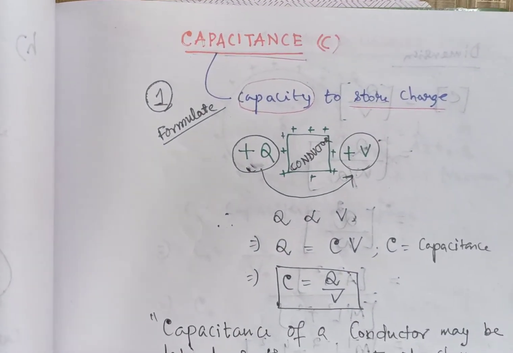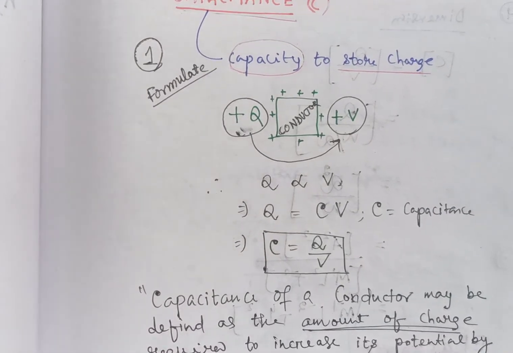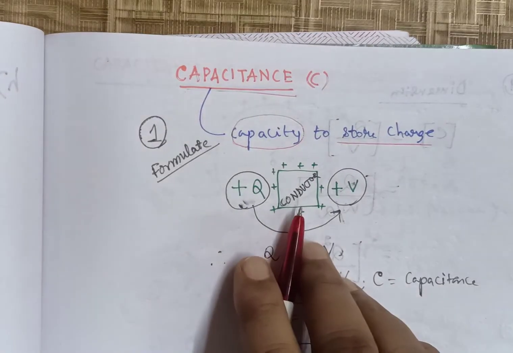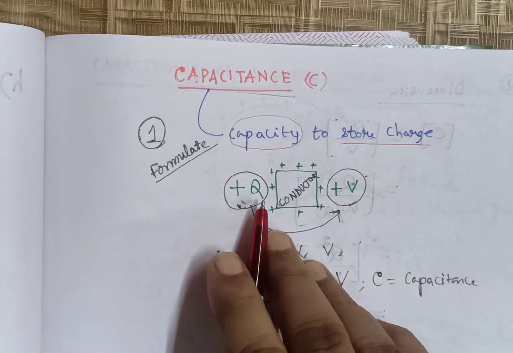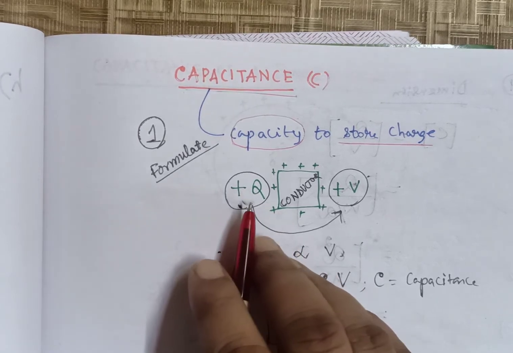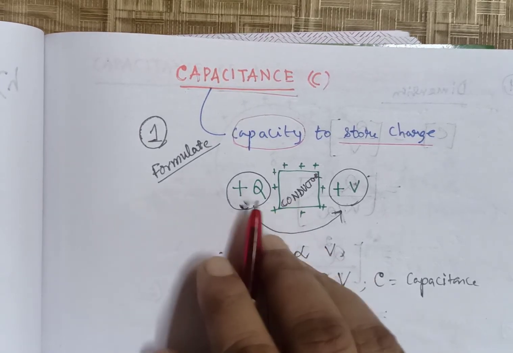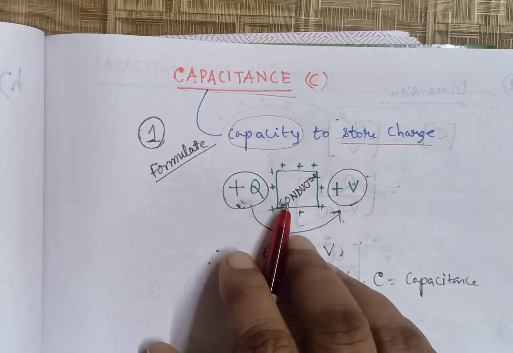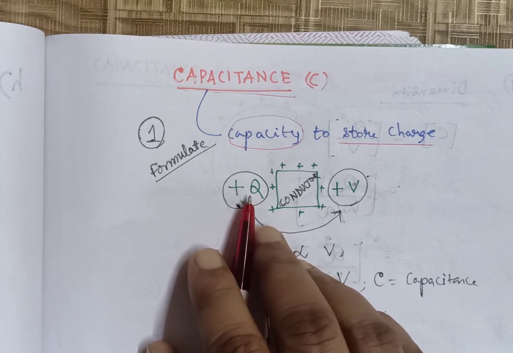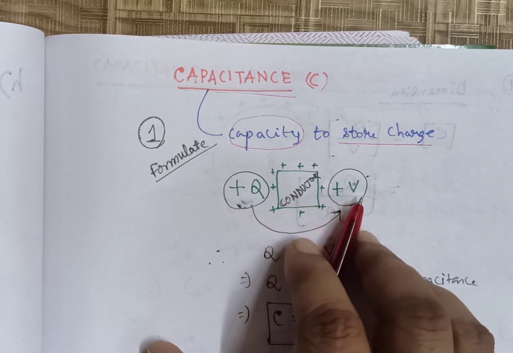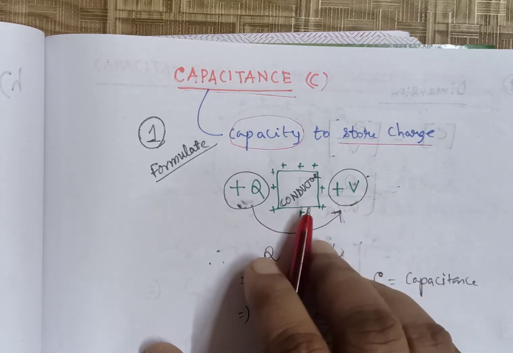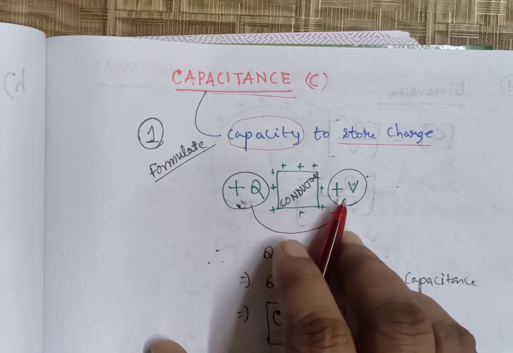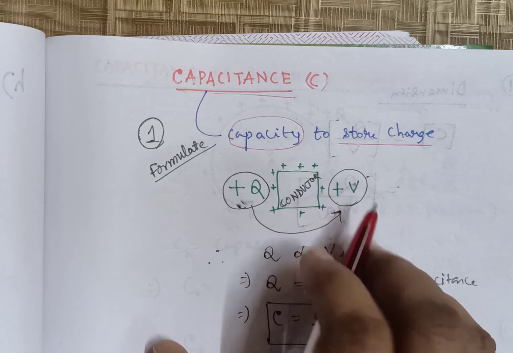First of all, we should know how it is formulated in a mathematical sense, how we define the capacity of a conductor or a capacitor. Let it be a conductor. Now we have to charge it. Let us give a positive charge to the conductor. Let the amount of charge be plus capital Q, and after getting this charge, the conductor increases its potential by V unit. Again, the Q amount of charge is given to the conductor and the potential of the conductor increases by V unit.